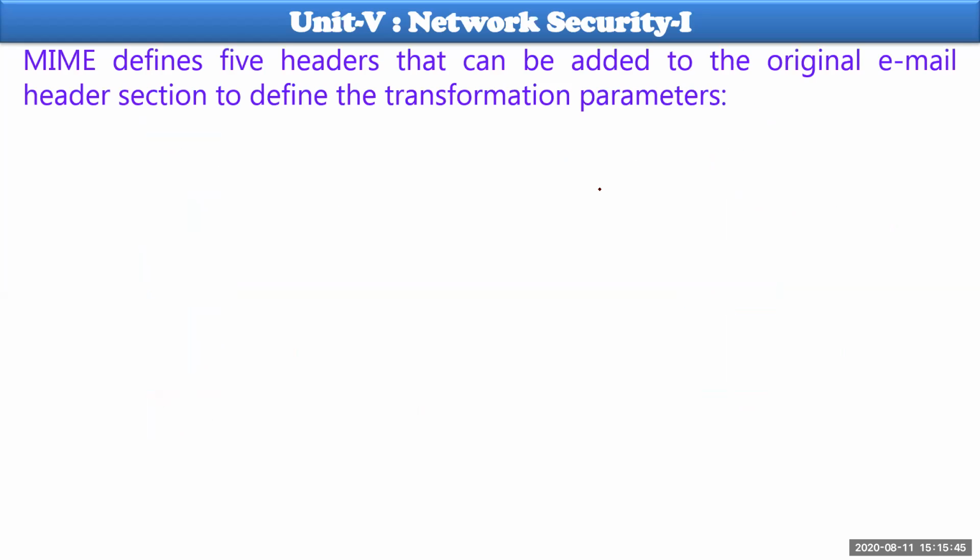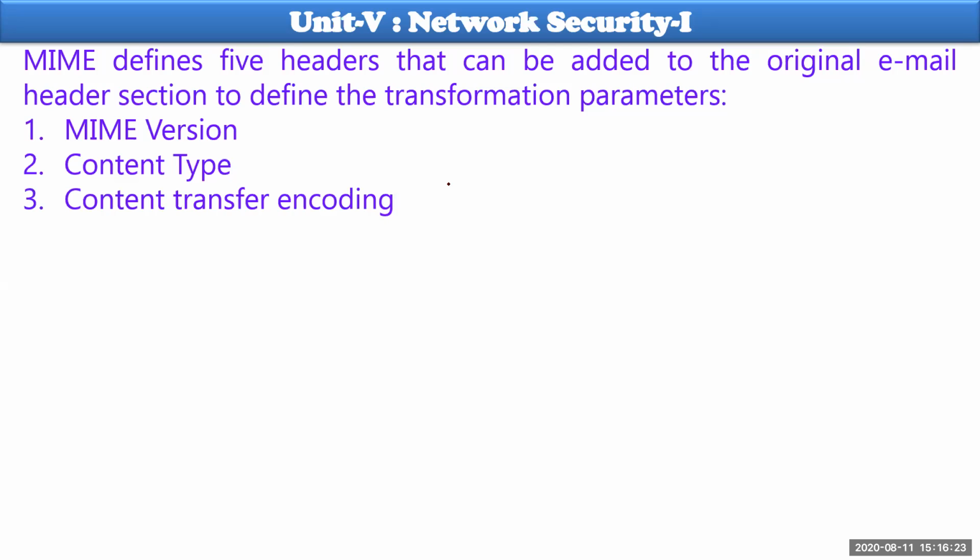Continuously it keeps happening. Then, what exactly MIME is, what kind of headers it defines, and what kind of data it accepts. The MIME header is added to the email header. It is appended to the email header using the following parameters. Number one, MIME version. Number two, content type: what kind of content you are sending, whether it is 7-bit ASCII or encoded form, or video, audio, or an image, something like that.